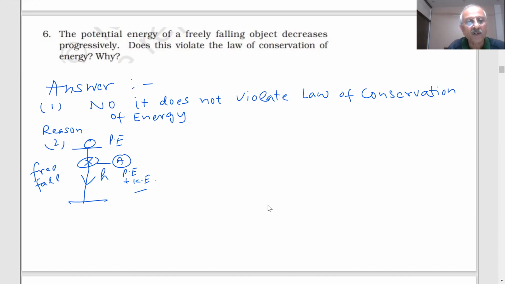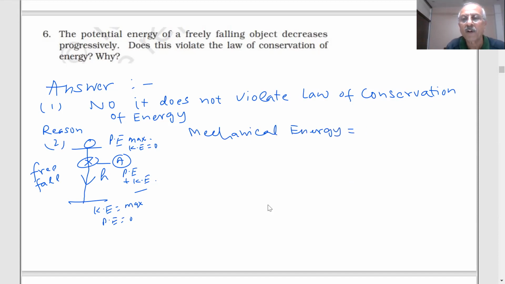At the top, potential energy is maximum and kinetic energy is 0; at the ground, kinetic energy is maximum and potential energy is 0. So what happens? Mechanical energy is equal to the sum of the potential energy plus kinetic energy.